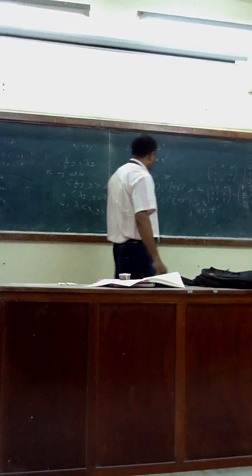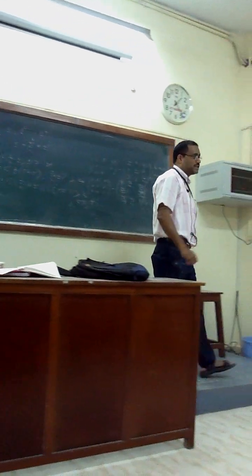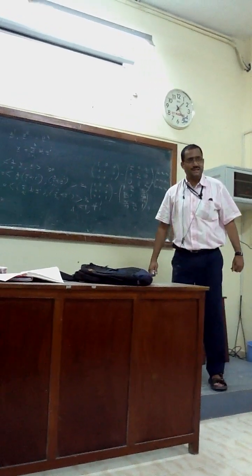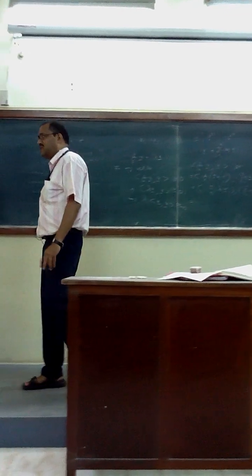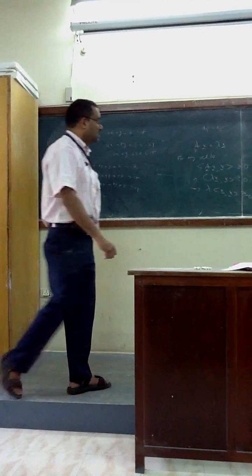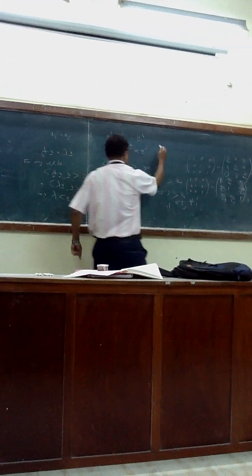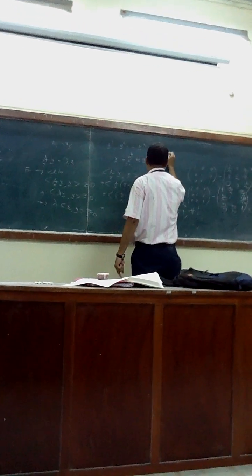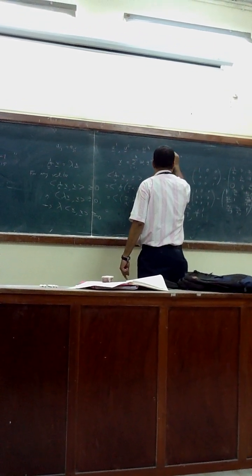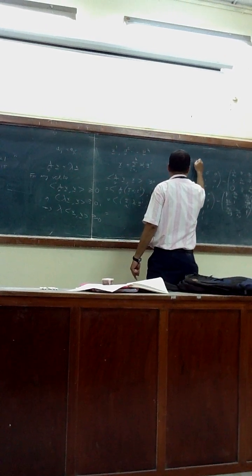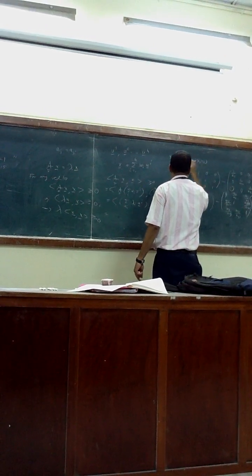For a symmetric matrix, what actually happens? All eigenvectors are orthogonal, right? I am talking about a symmetric positive definite matrix. All eigenvectors are orthogonal. That means if you take the inner product, say two vectors are there, lambda 1 q1, lambda 2 q2 plus lambda 3 q3.